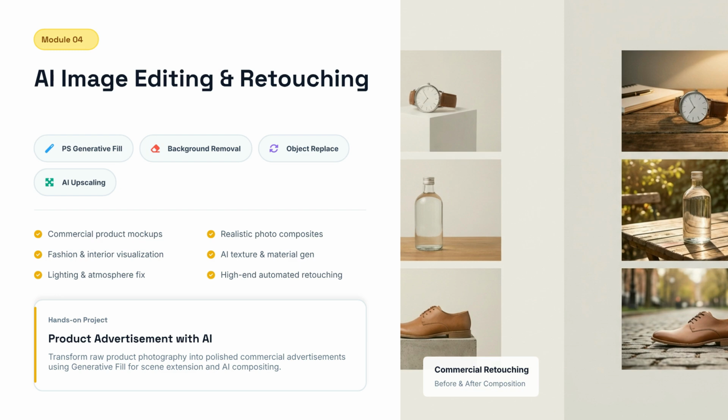Module 04 is dedicated to AI image editing and retouching. Utilize tools like generative fill and AI upscaling for commercial product mockups and realistic composites. The project involves creating a polished product advertisement with AI.